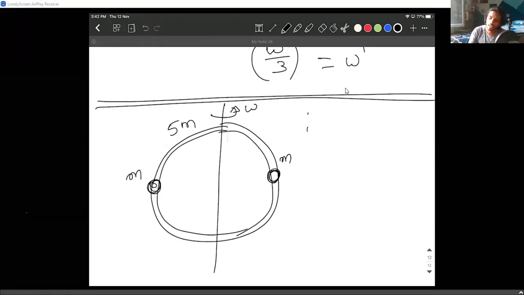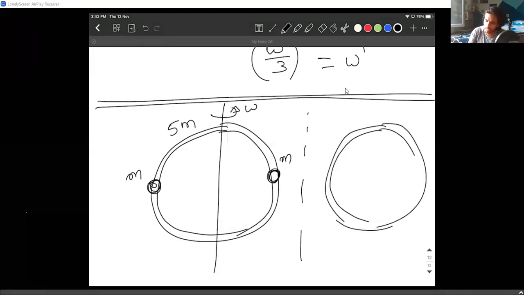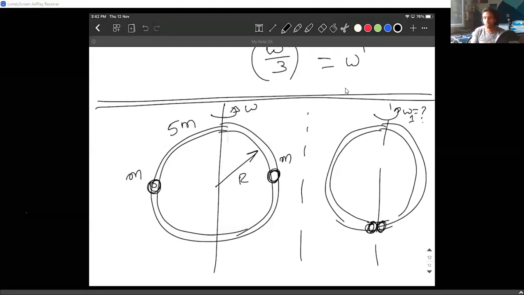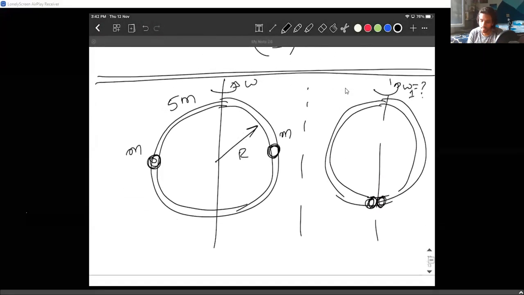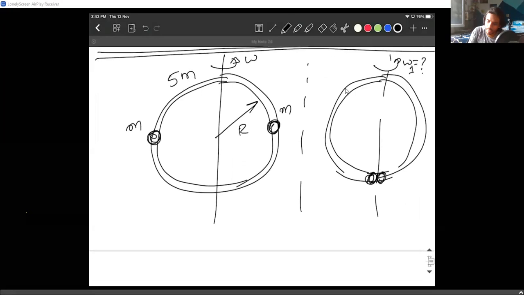After some time, these two particles, or small beads or whatever you want to call them, slipped here. The radius of the ring is r. What is the new angular velocity, omega 1? Guys, do it quick and give me an answer. You can take them as particle masses. You don't have to take them as small spheres or anything. They're particle masses, almost on the axis when they are here. So consider that point and give me the answer.